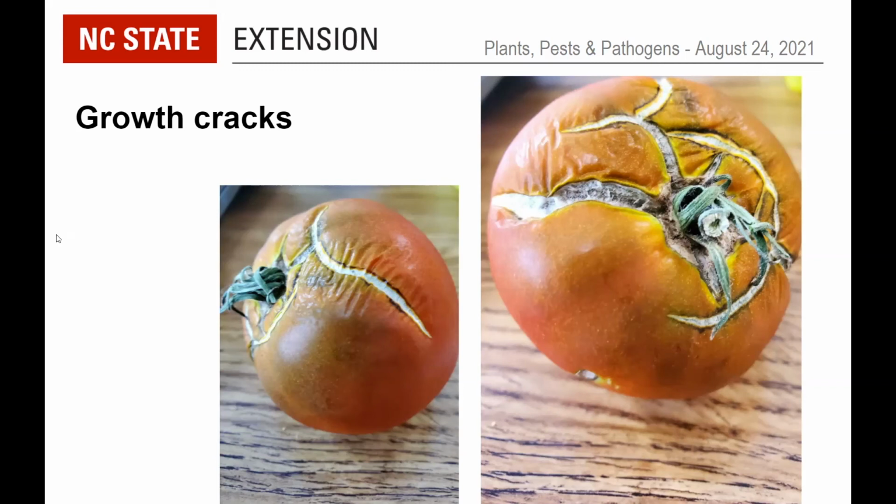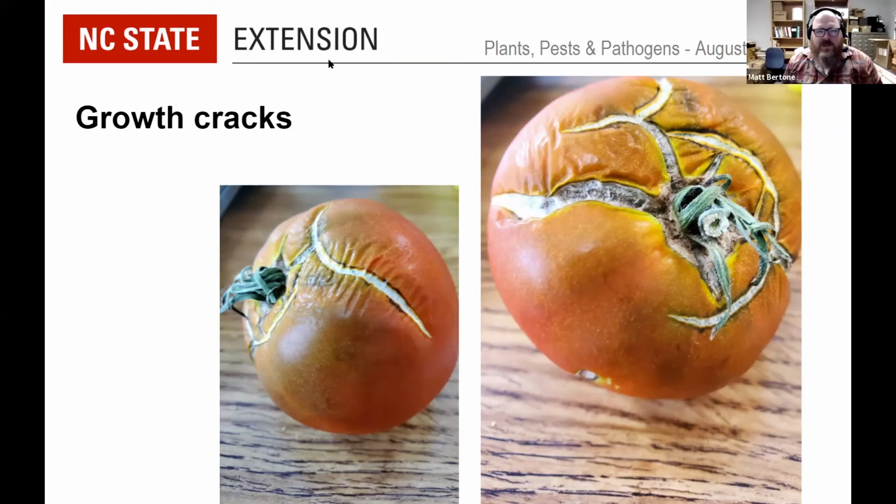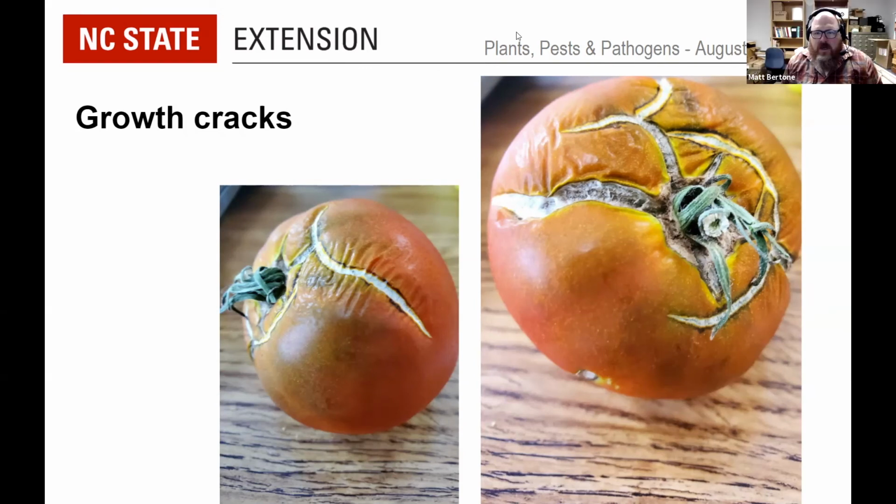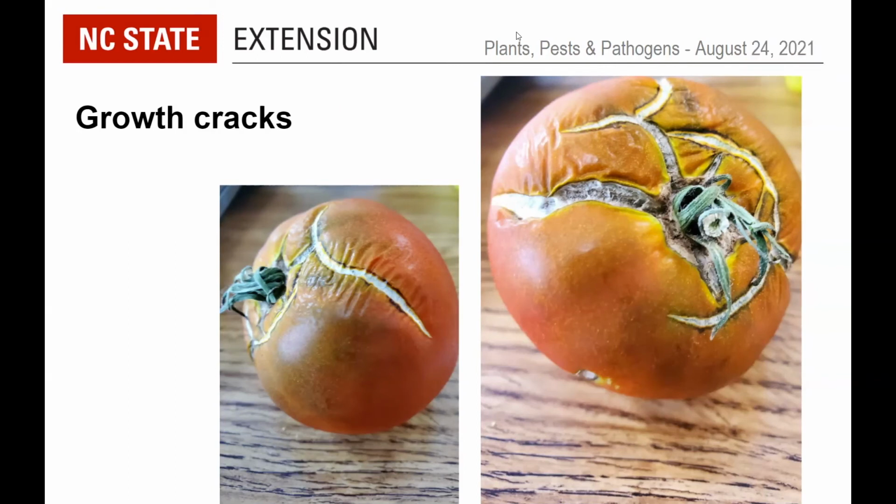Do we have annotation capability here, Charlotte? As the host, we should be able to. Let's see. If you go up to view at the top of the screen. I am not seeing it actually. I'm not either. Well, anyway. Oh, interesting. I see it on mine. If you go up to the top in the drop down menu, I'm full screen and I see annotate. Because you are sharing your screen. That's okay. Well, maybe I can. Well, that's okay. I'll just describe it, and you'll be able to see.